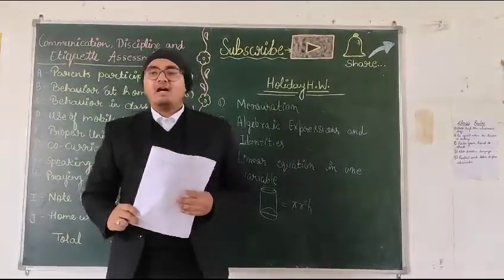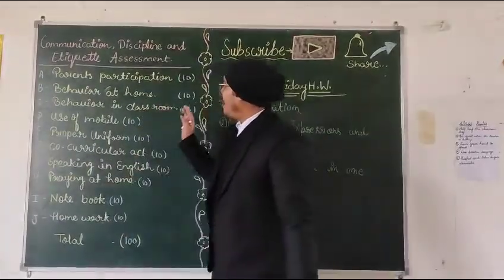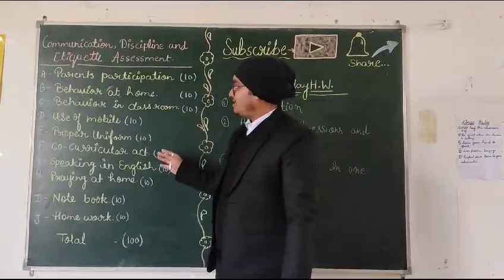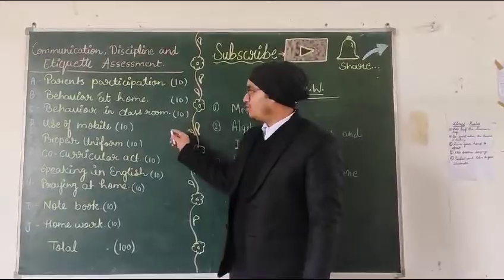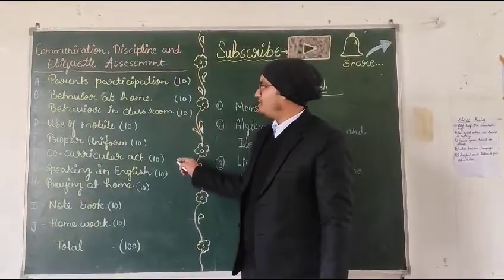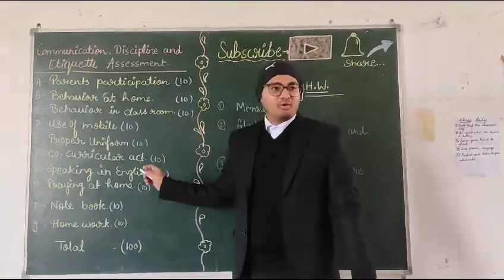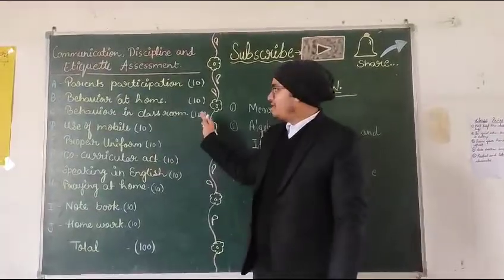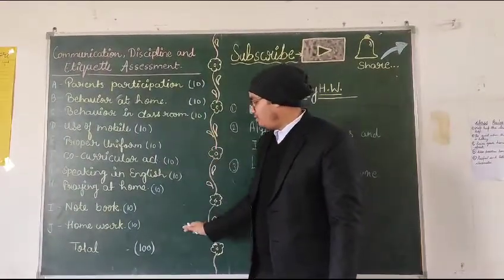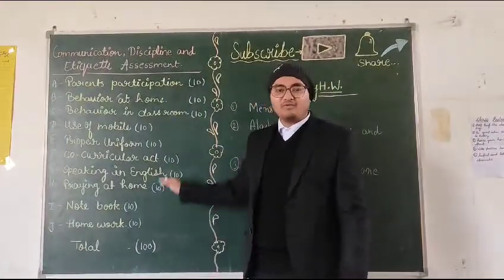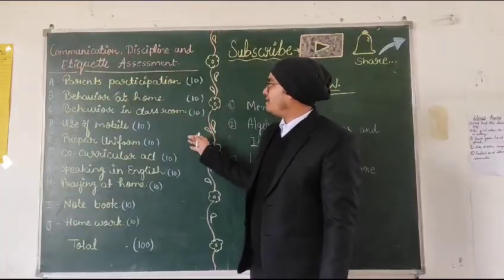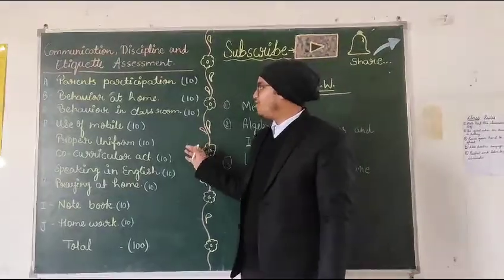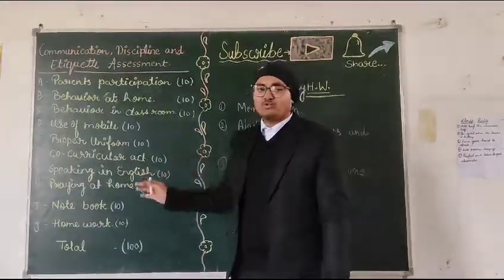Now beside this, we have some CCC exams. Beside this, we have some co-curricular activities also, which you may already know about. There are some points you have to follow if you want to get 100 marks. The points are mentioned here, like parents' participation, behavior at your home, and behavior in classroom.